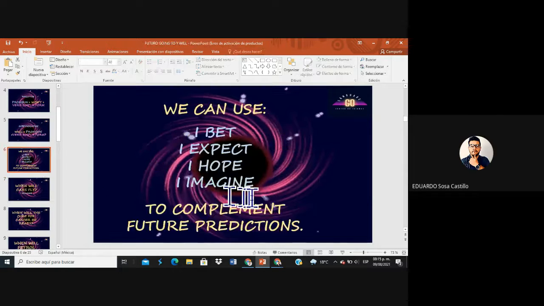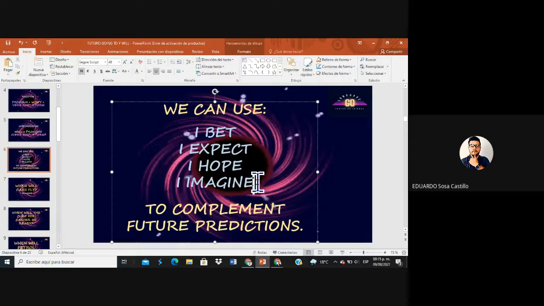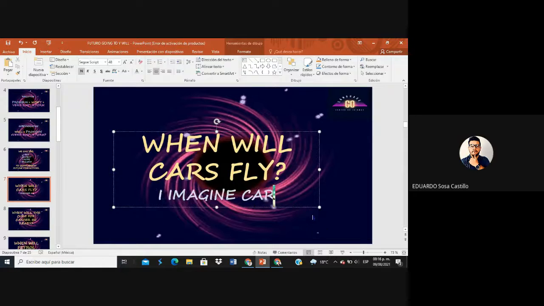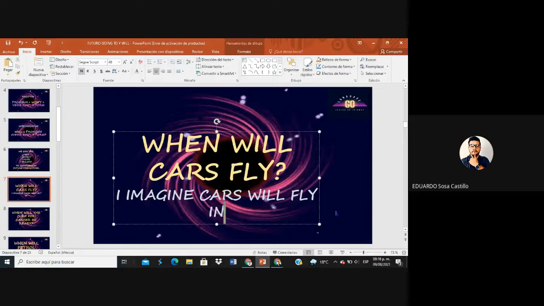Okay. When will cars fly? I want to use "I imagine," but depending on me, I can use "I hope," "I expect," "I bet," but let's do it for this: I imagine. We have here cars, and then I have to use will. I imagine cars will fly in, I don't know, let me imagine, in 30 years, no? This is my prediction, no?